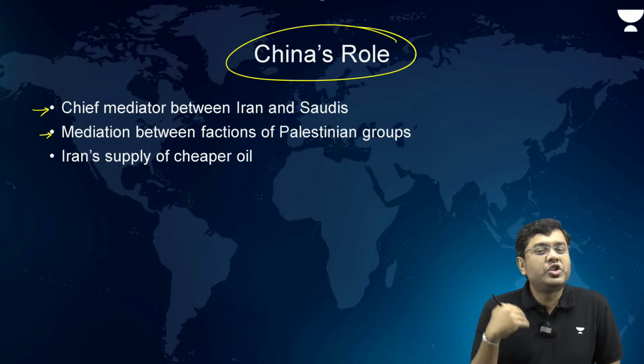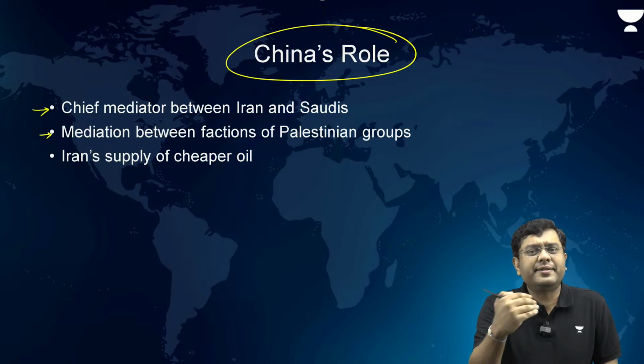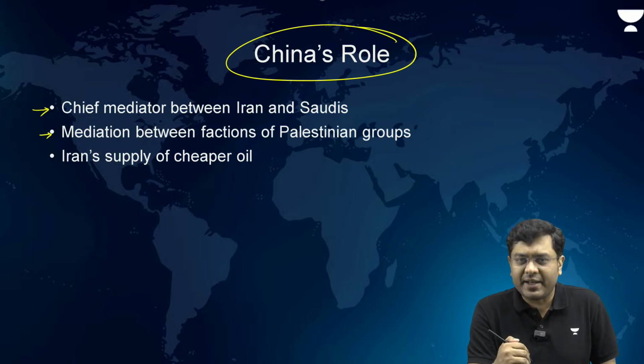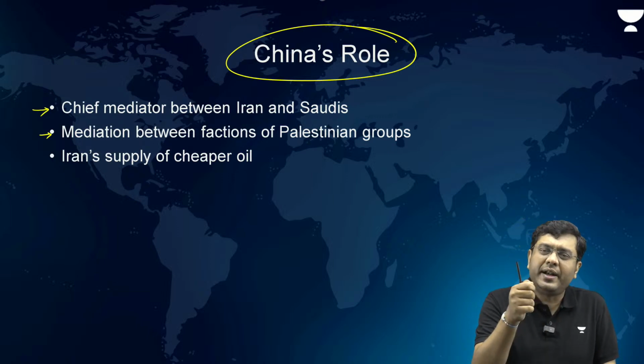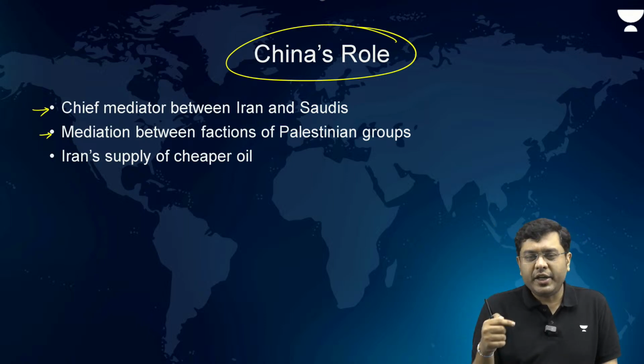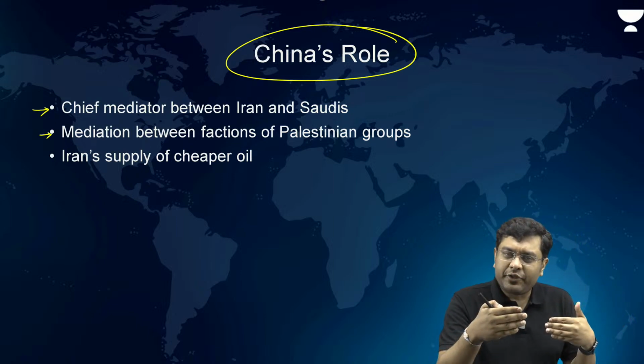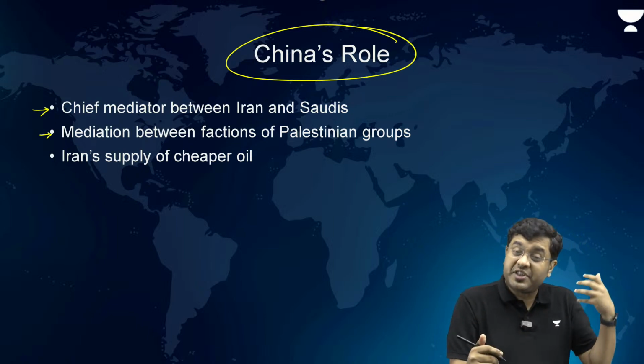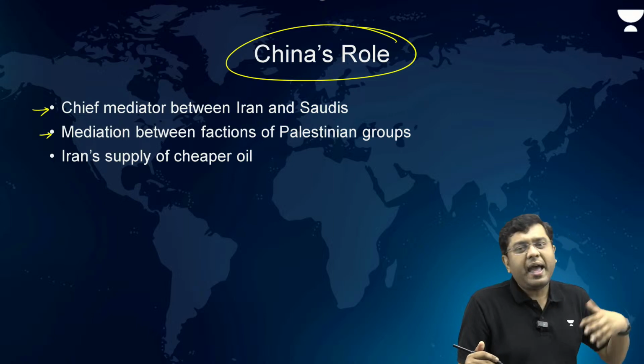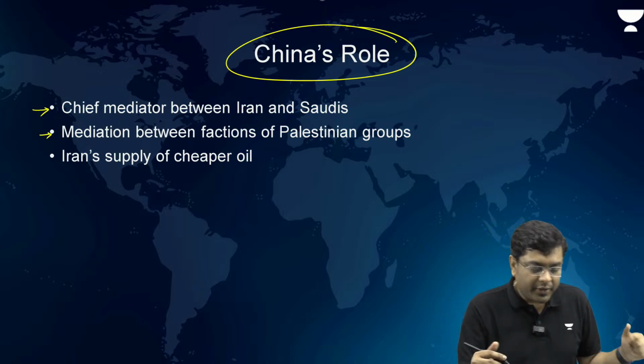Again, when China seeks mediation between the Palestinian groups, it seeks to attain that larger agenda of West Asia, coming out of the colonial experiences and the colonial aftermath which has wreaked havoc, and targeting the Western countries.